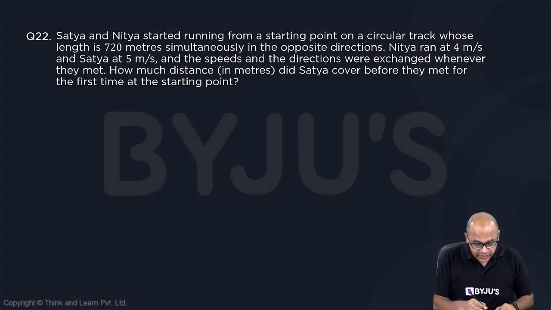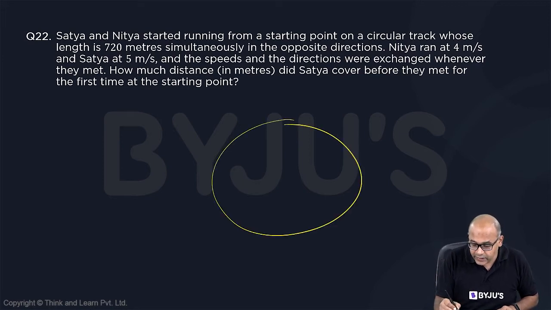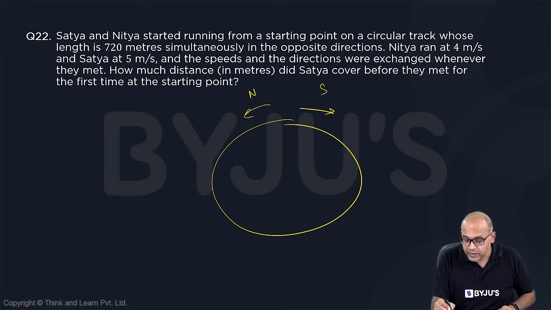So the last question is a very, very tricky and interesting question on time and distance. What is happening here is you have Satya and Nitya, two people running in opposite directions. Let's say this is Nitya and this is Satya. Satya's traveling speed is 5 meters per second. Nitya's traveling speed is 4 meters per second, and the total distance is 720 meters.